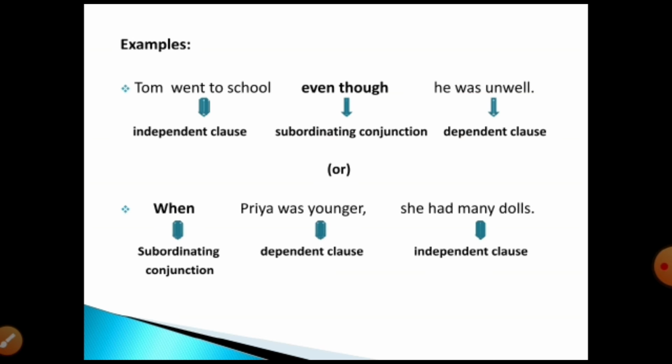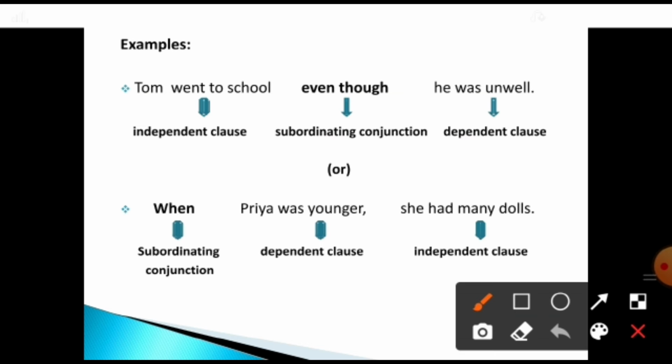Okay? So this is an example of an independent clause. It is followed by a dependent clause. Before a dependent clause, what should come? A subordinating conjunction should come in front of it. Okay? See, even though is a subordinating conjunction.